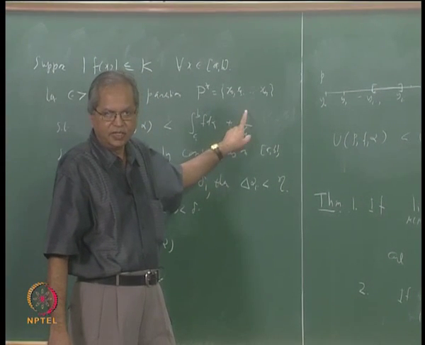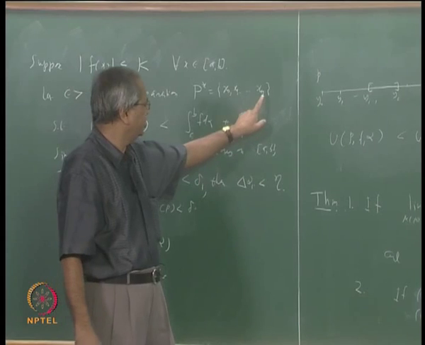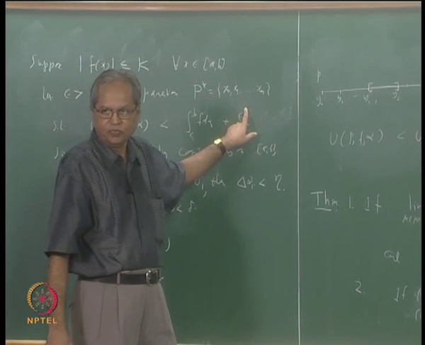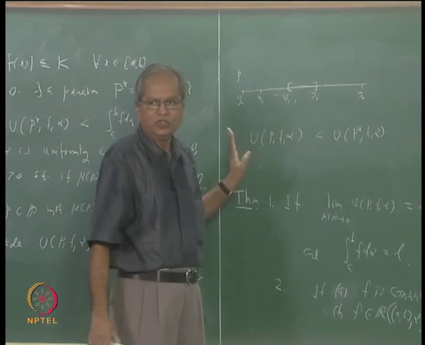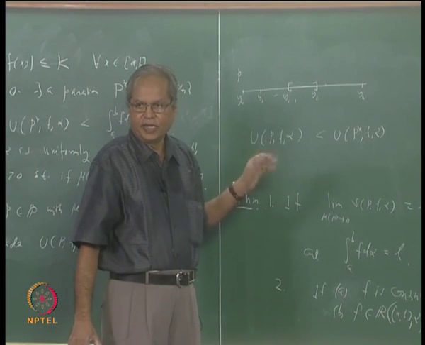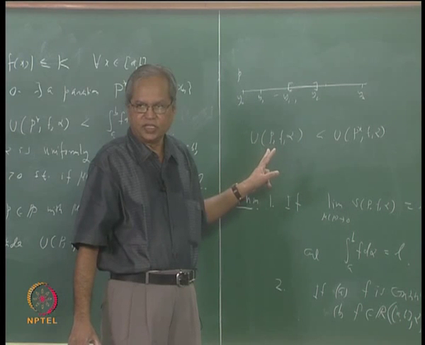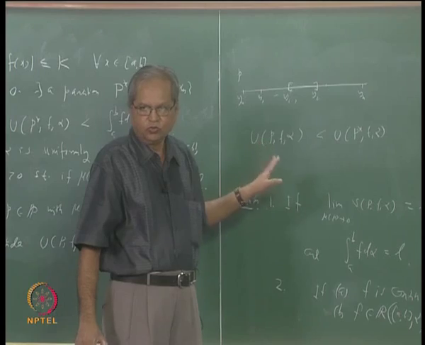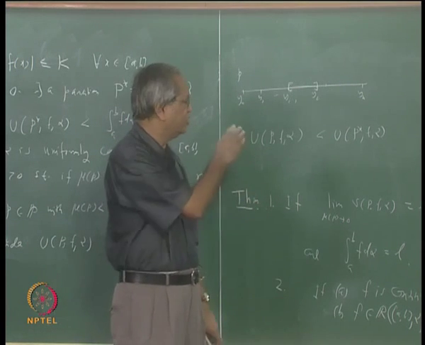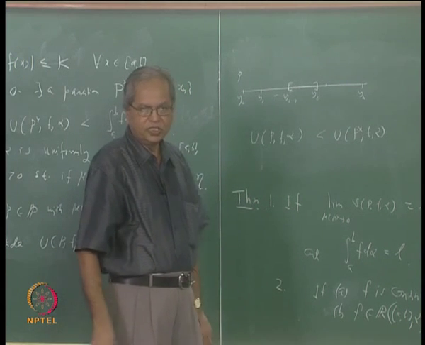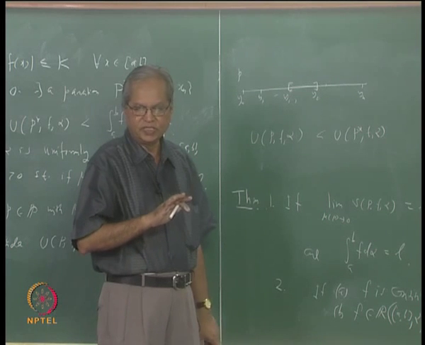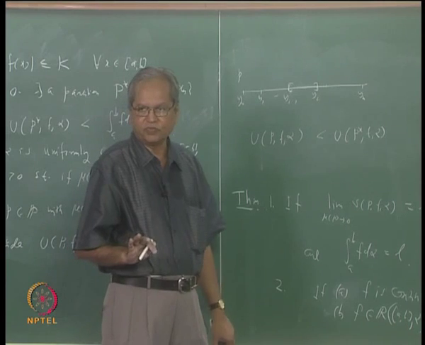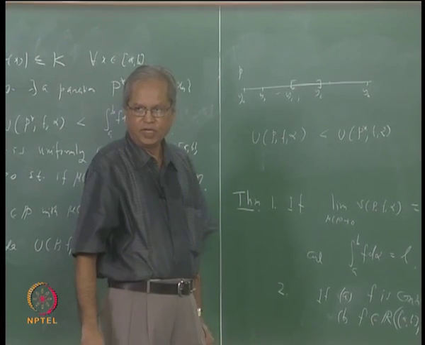Since the partition P* contains n plus 1 points, x0 and xn are two points, so the remaining points are n minus 1 points. So at the most n minus 1 of these subintervals can have one of these xj's as interior points. Is that clear? So we will estimate the maximum possible contribution from each such interval and multiply that by n minus 1.